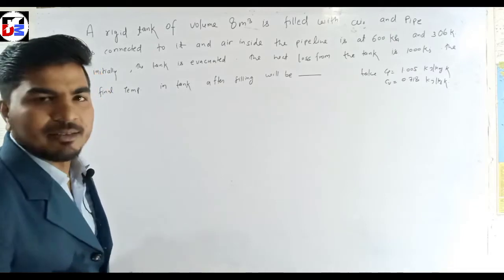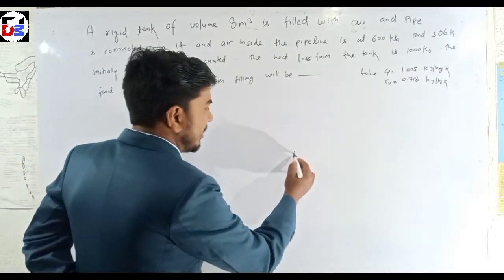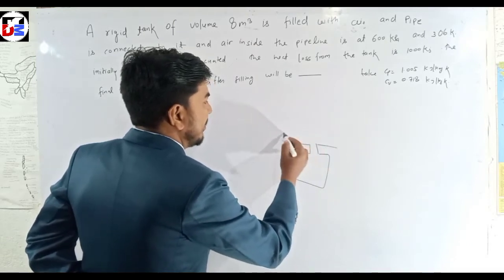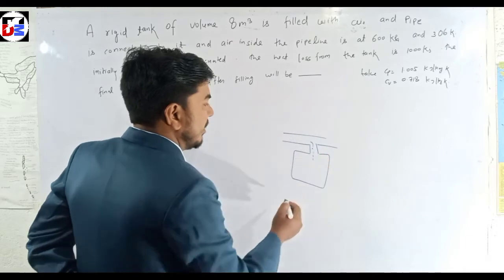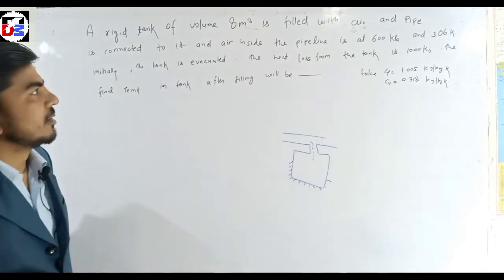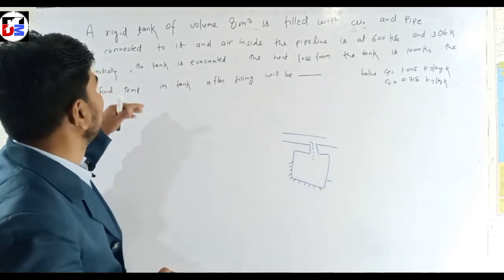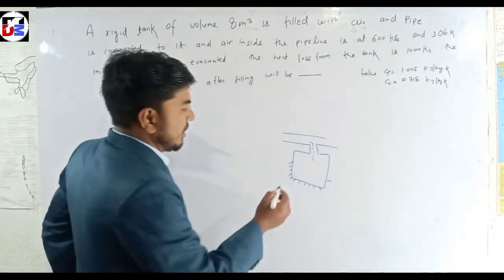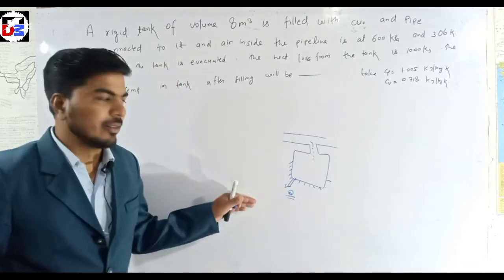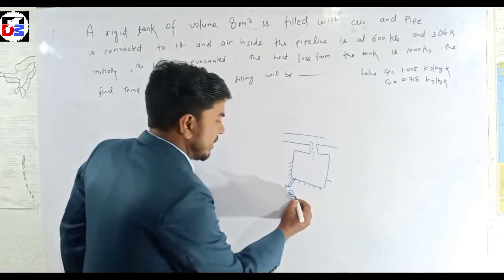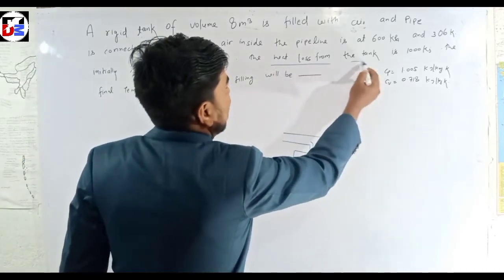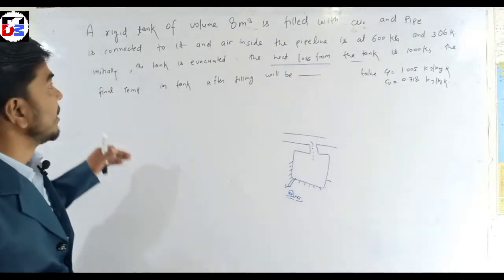In the last GATE there was an insulated container with a pipe filling the air, but this year the question asks about heat loss, so it is not an insulated tank. The only difference is heat loss from the tank. Now let's read the question.